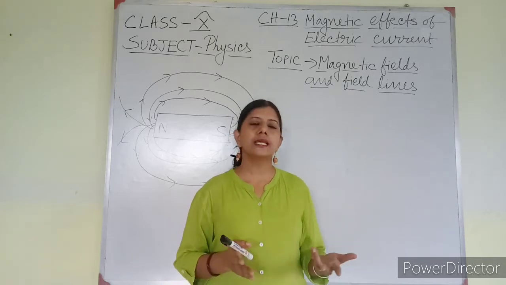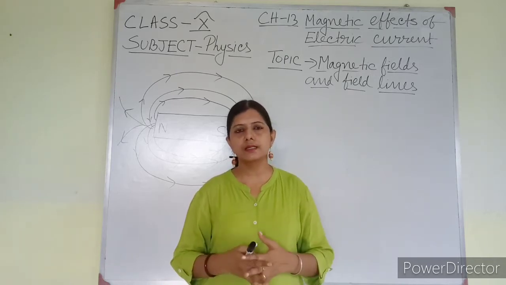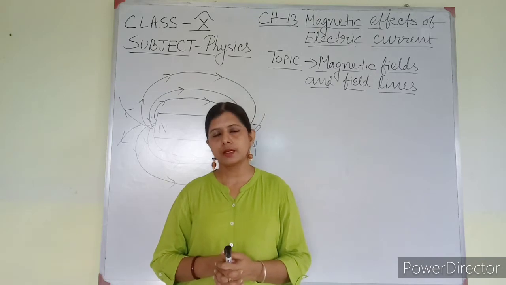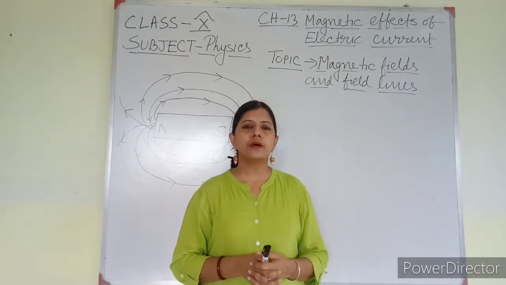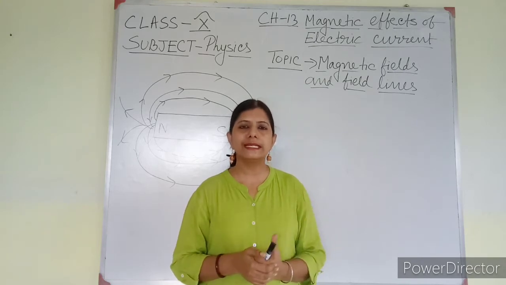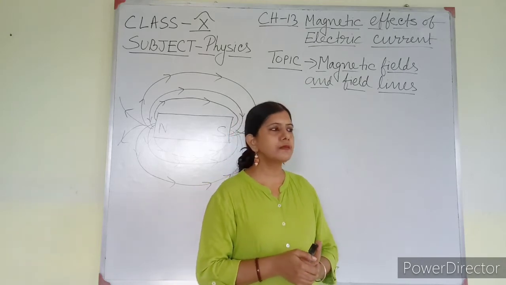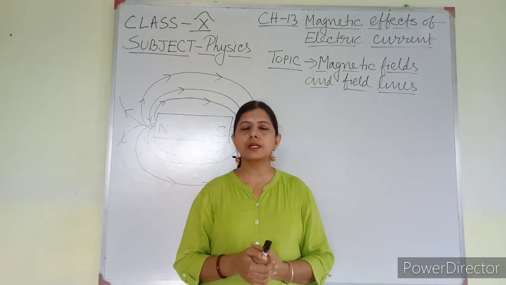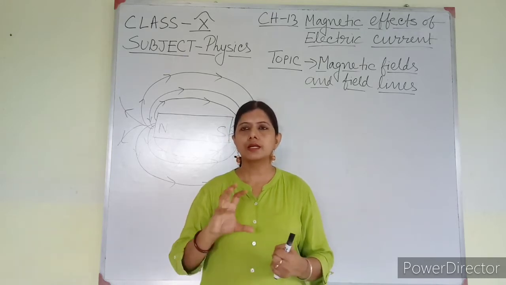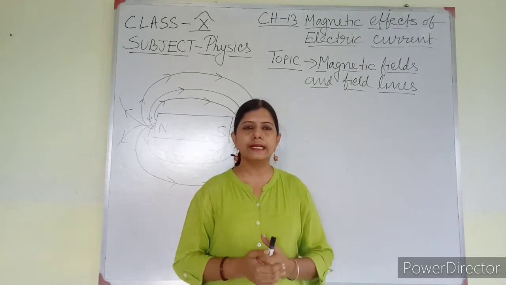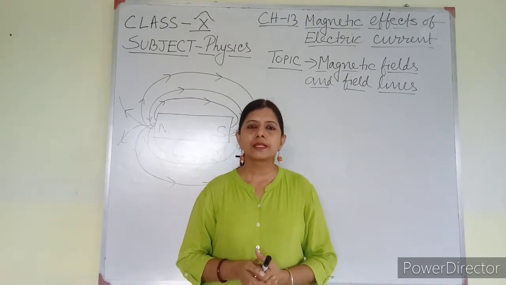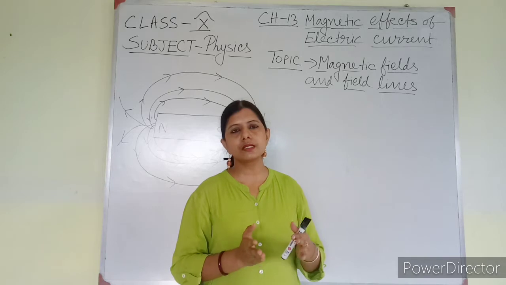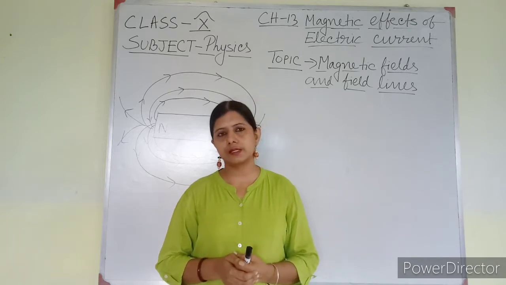By chance he kept one compass needle beside that copper wire. What observation did he find? You might have seen a compass needle in the lab. A compass has a circular body with a needle at the center, which has a pointed end. That pointed end always directs towards the north direction.